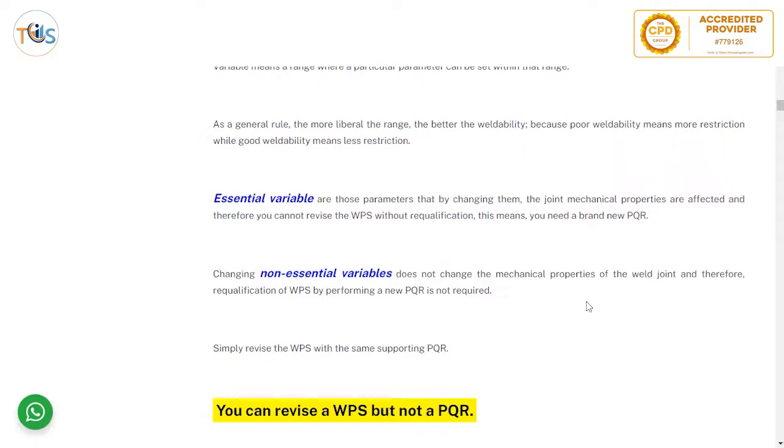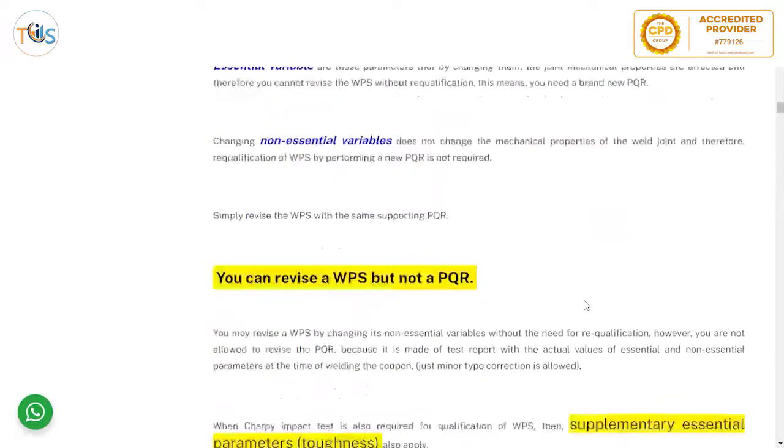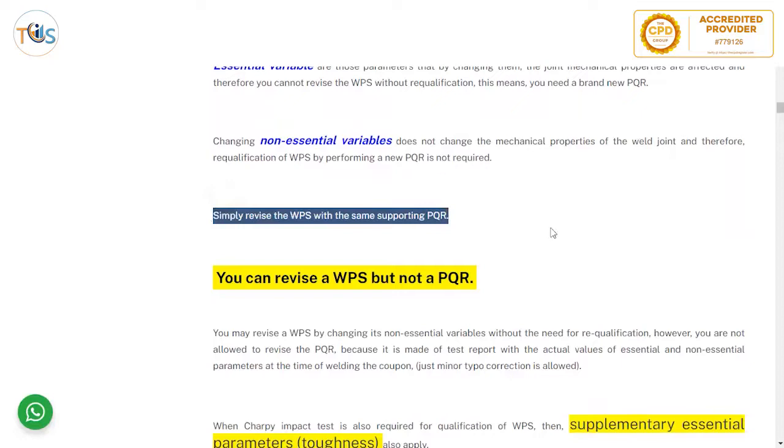Essential variables are those parameters that by changing them, the joint mechanical properties are affected, and therefore you cannot revise the WPS without requalification. This means you need a brand new PQR. Changing non-essential variables does not change the mechanical properties of the weld joint, and therefore requalification of WPS by performing a new PQR is not required. Simply revise the WPS with the same supporting PQR. So even if you are changing the non-essential variables, still you need to revise the WPS, but you don't need a new PQR or requalification.